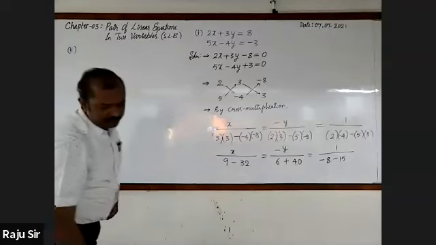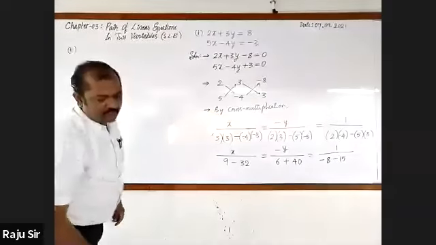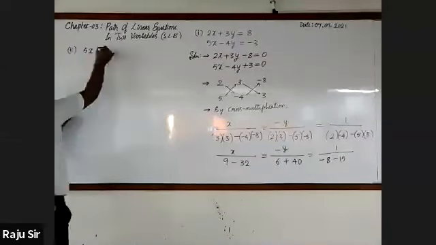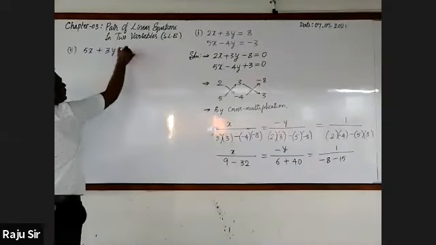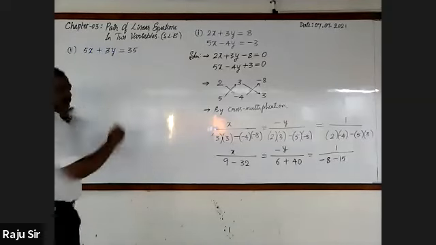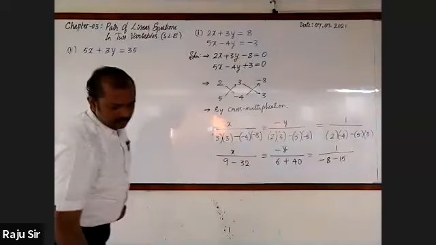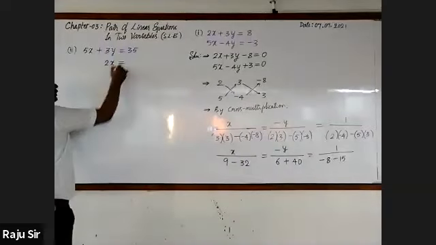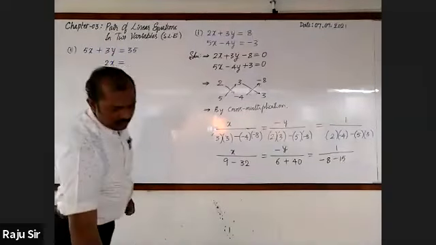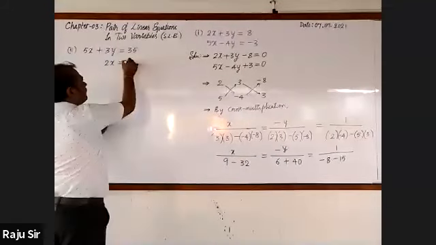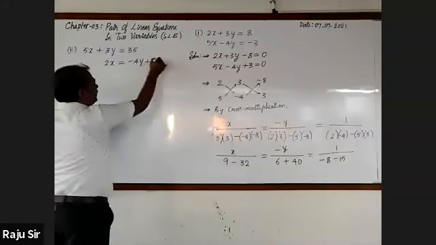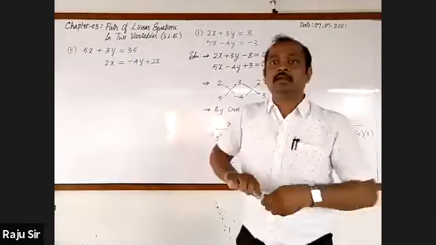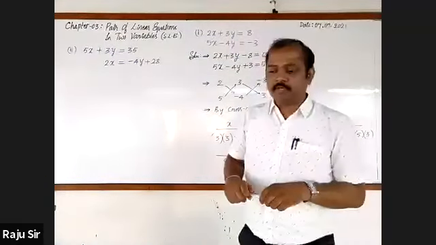It is 5x plus 3y equal to 35. Then 2x is equal to minus 4y plus 28. This is the given pair of equations.